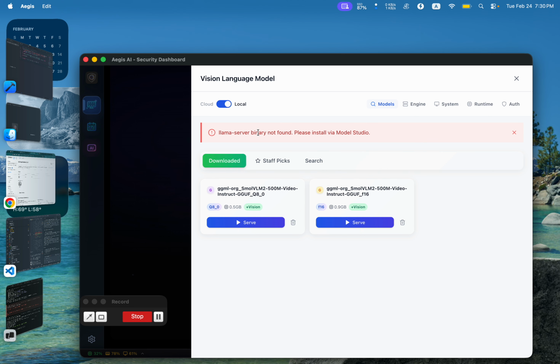Please do Model Studio. I don't have Ollama, so they just said to go through Model Studio. What is Model Studio? Yeah, there is still cannot write.